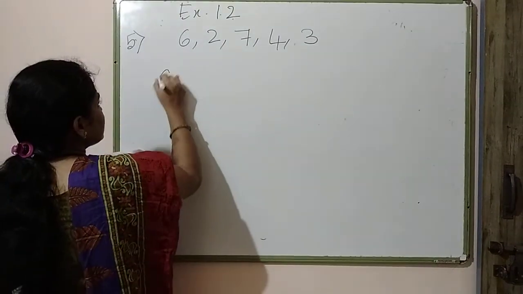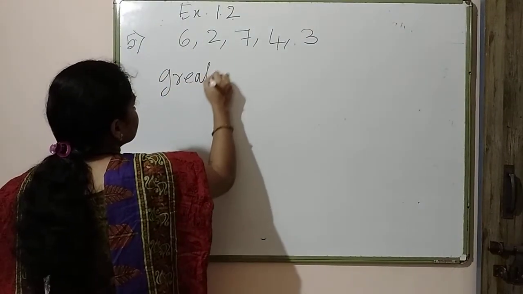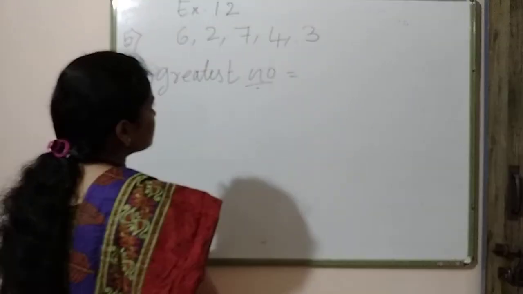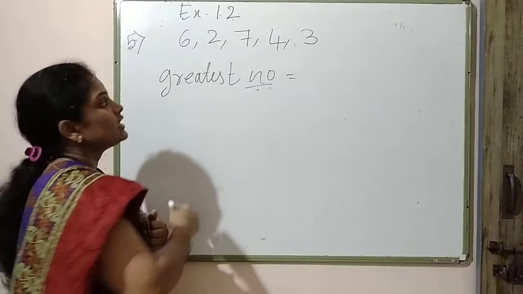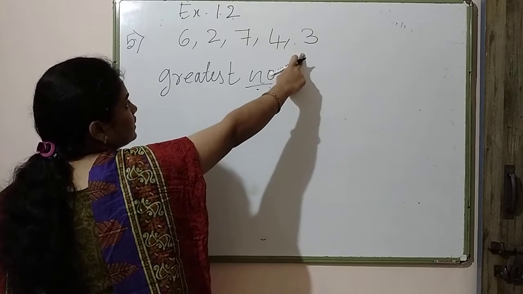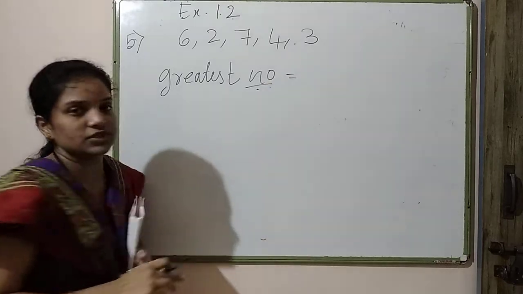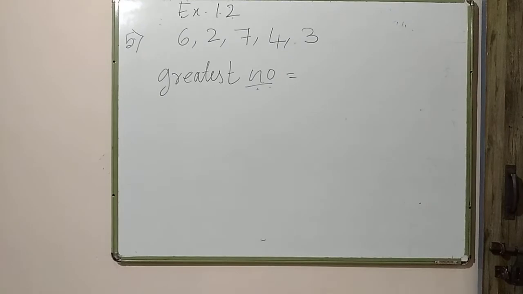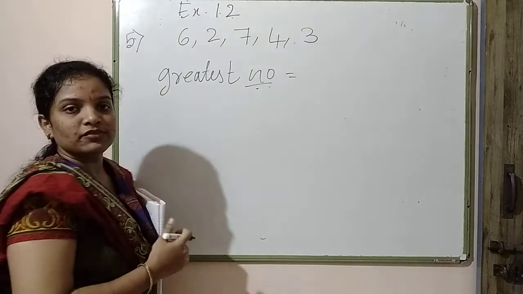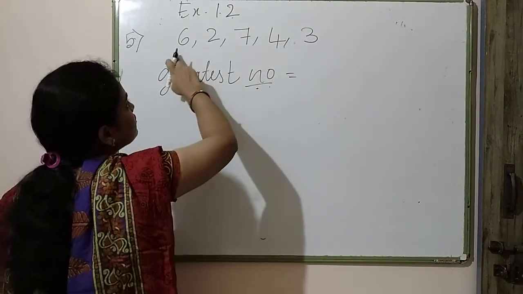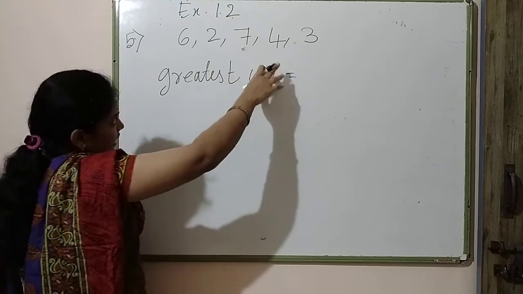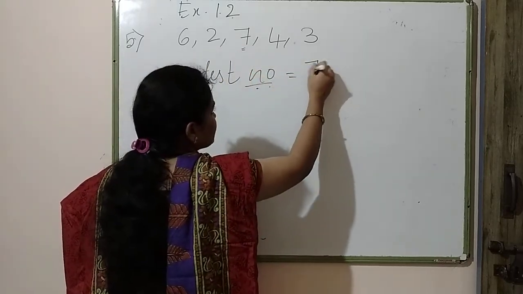So let us see the greatest number. Okay. How can we make the greatest number? First, you have to search which is the greatest number among these 5 digits. How can you make a greatest number from these 5 digits? First you have to see which is the greater number. The greater number is 7, right? Among these 5, 7 is the greatest. You have to write 7.